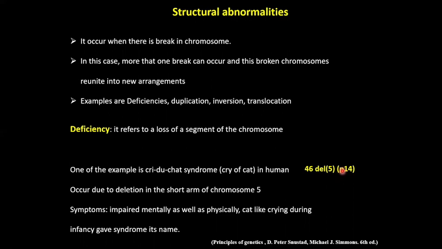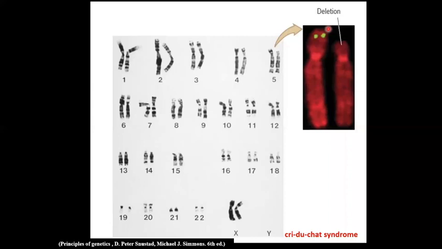These individuals are severely impaired physically as well as mentally. Now the question arises, how did this syndrome get its name? The answer is, these individuals cry like a cat during their infancy period. In this way the syndrome got its name. This is a karyotype of a female having Cri-du-chat syndrome. Here, if you see, one of the short arms of the chromosome is missing.